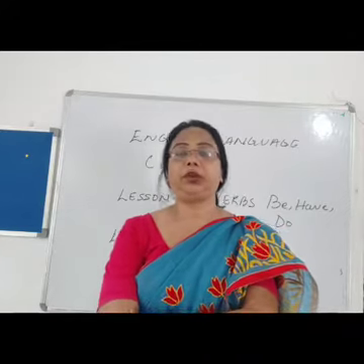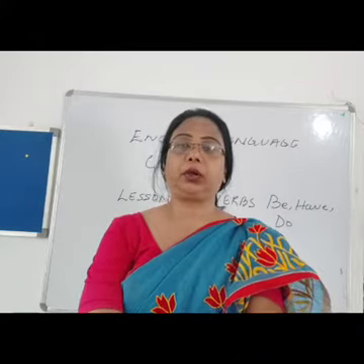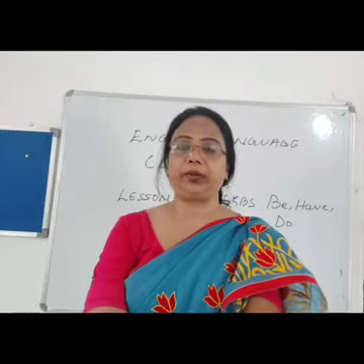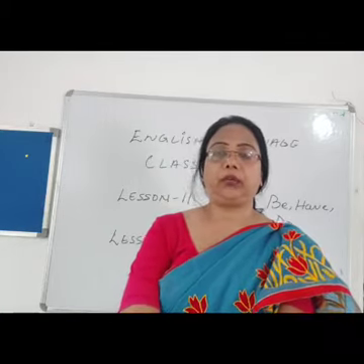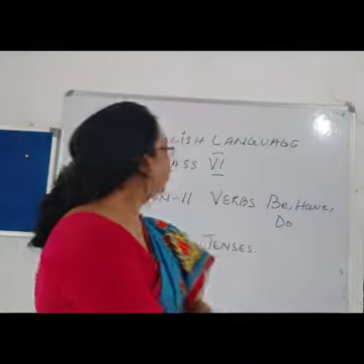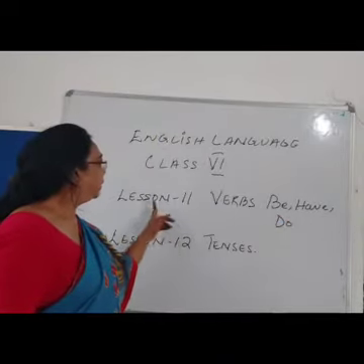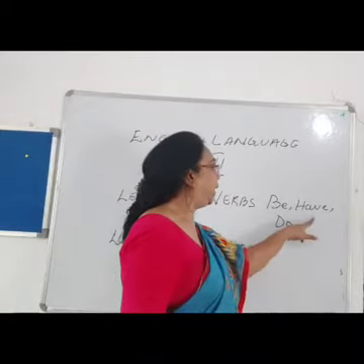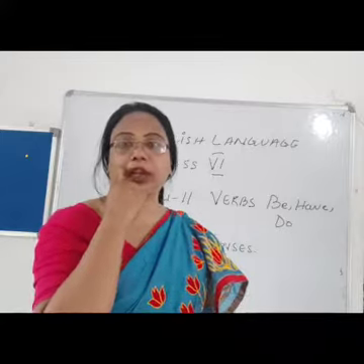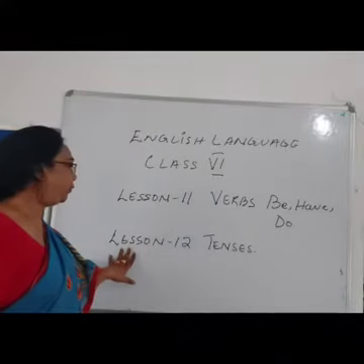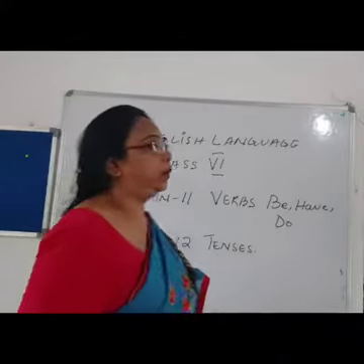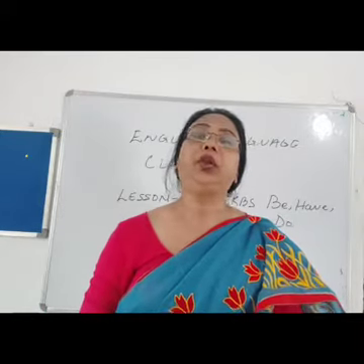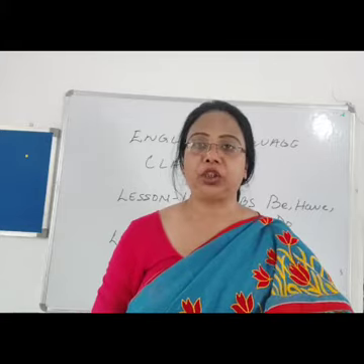At the same time, you must be studying very hard because very shortly, in the month of October, your half-yearly exams will be starting. Today for the English class, we will be covering two chapters. That is lesson number 11, verb, in which be, have and do is being explained. And then we will do lesson number 12, tenses, where we will learn the three kinds of tenses, that is present tense, past tense and future tense.